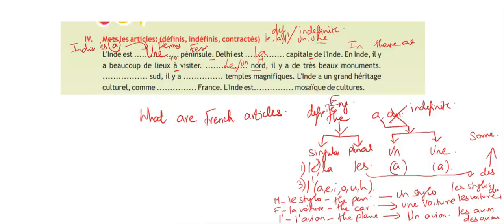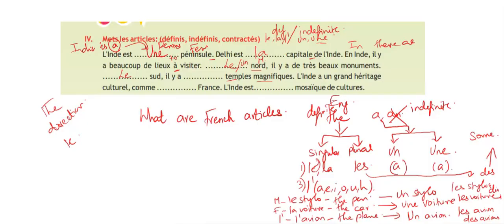And similarly, we can use le sud. The directions are always in the le form. Le sud, il y a des temples magnifiques. We don't know how many temples there are in the south; there are a lot of temples, and we don't know the number actually.